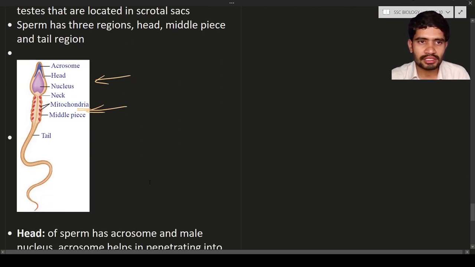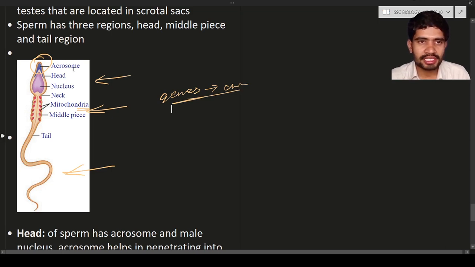So these are the different parts of the spermatozoa. The head of the spermatozoa is going to have the acrosome. What is the acrosome? It is a small structure. You can see in this diagram the acrosome is present over here. And this head will have the nucleus. This nucleus is going to have genes, or you can call them chromosomes. The chromosomes are present in the nucleus of the spermatozoa, that is present in the head.